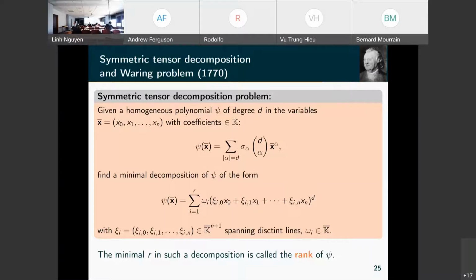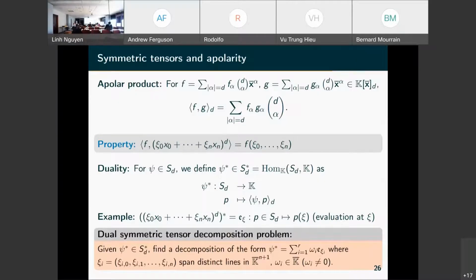We write it in this way: sigma alpha, a coefficient, and the binomial coefficient d choose alpha times the monomial x alpha. All these monomials are of degree d. And we want to decompose it as a sum of powers of linear forms in a minimal way. This defines the rank of the tensor. We will see it as a moment problem, in fact.